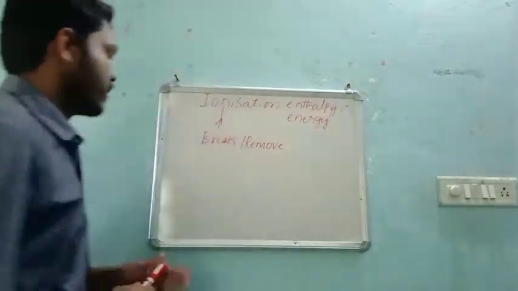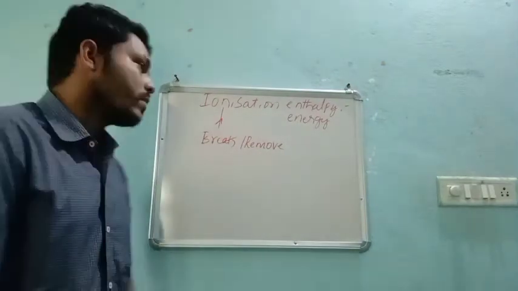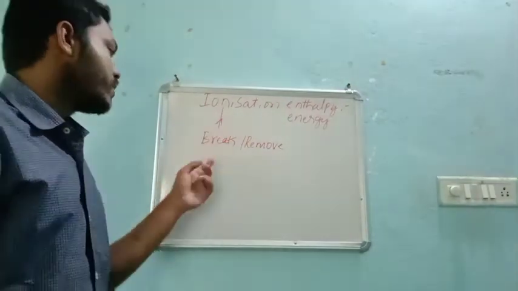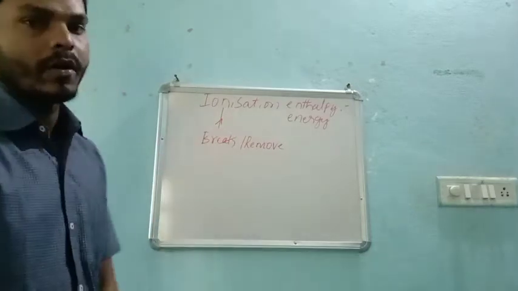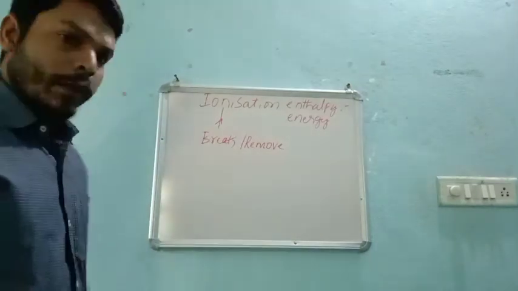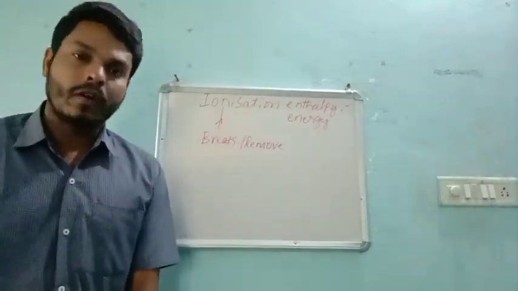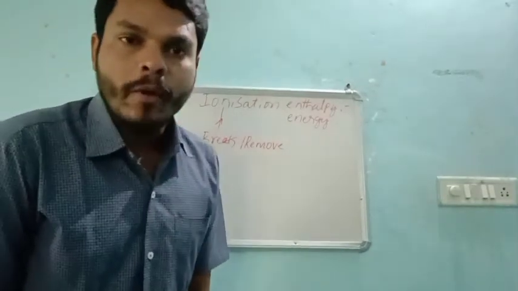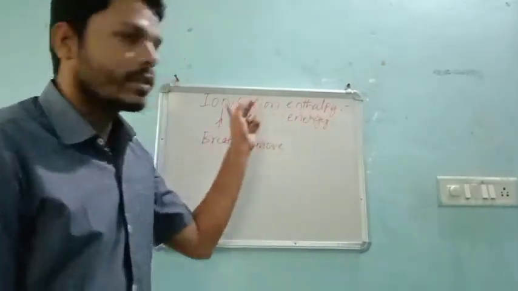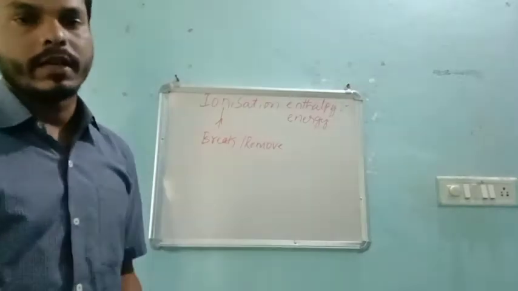So that means ionization enthalpy. Ionization means, as already discussed, break or remove. So to remove the valence shell electron, we require some amount of energy. That energy is nothing but what? Ionization energy.